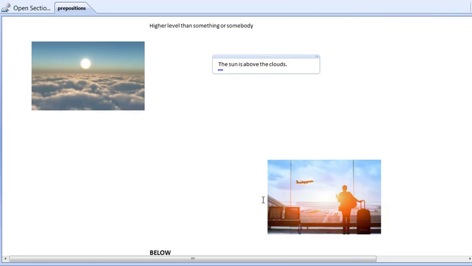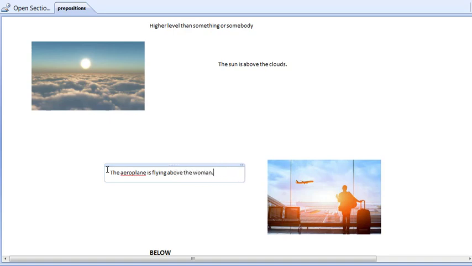Similar to it, this woman is looking at an aeroplane which is flying above her. So we can say the aeroplane is flying above the woman, or it is flying above the airport. It is flying above basically everything.